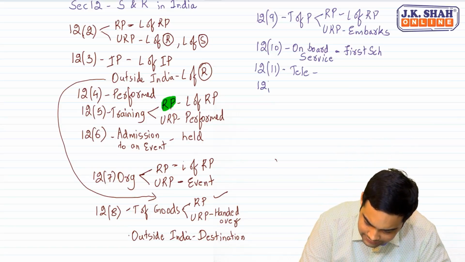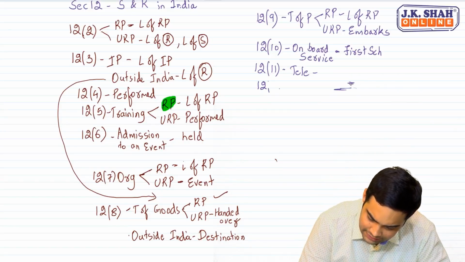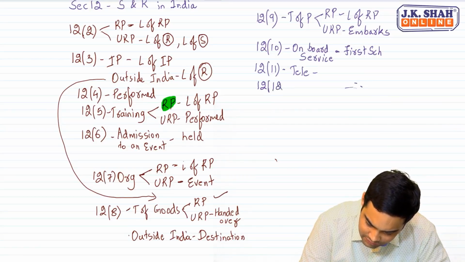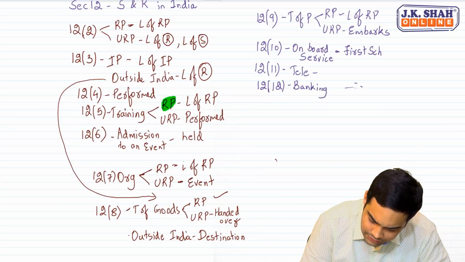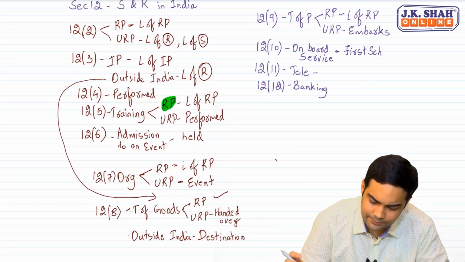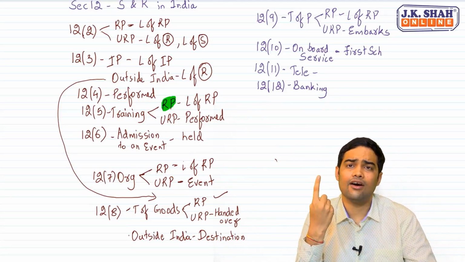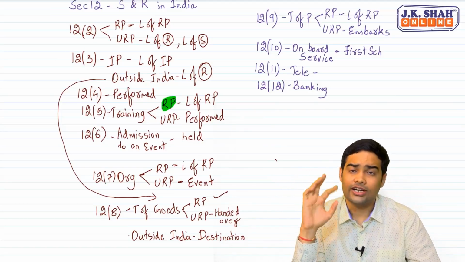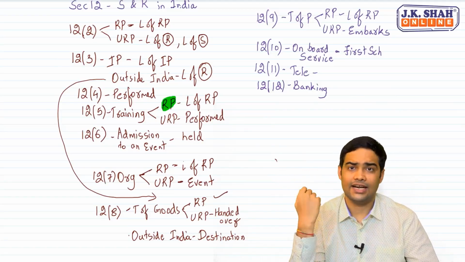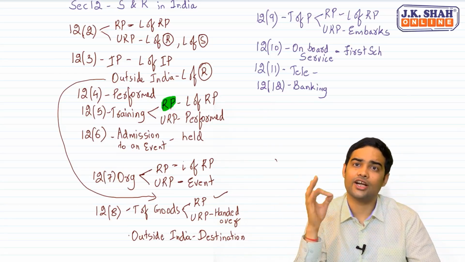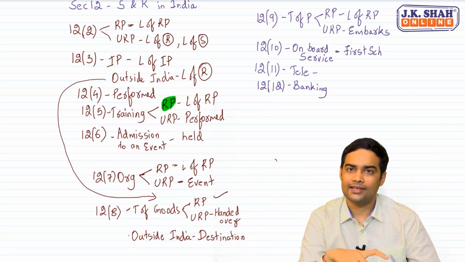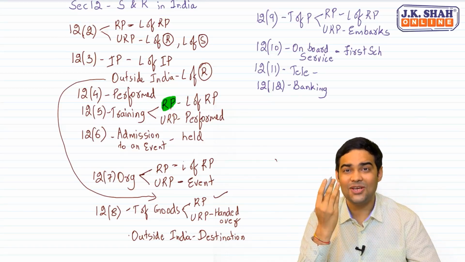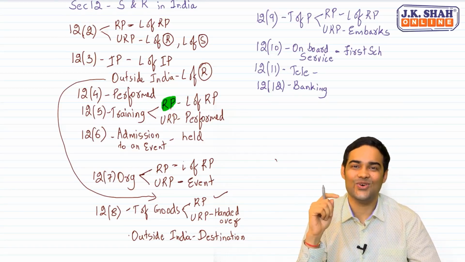12.12. That deals with banking services. What is the place of supply? In case of banking services, you have to just check two things. Whether address is available on record or address not available. If address is available on record, then the place of supply will be such address. If address is not available on record, location of the supplier. Yes. Don't check RP, URP. It's address or no address.